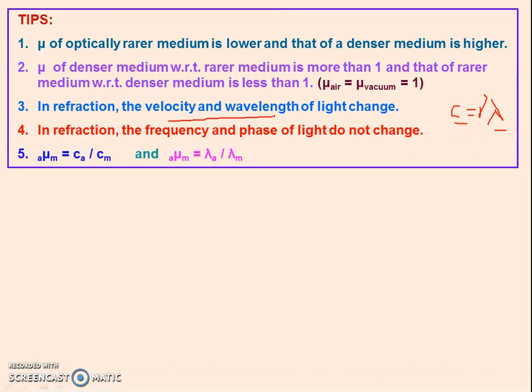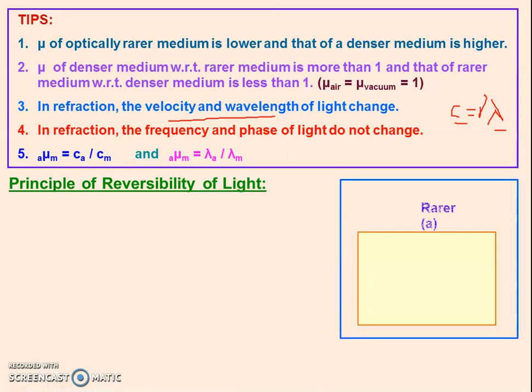Now mu is equal to c by v. It may be written as the refractive index of medium with respect to air is equal to wavelength of light in air divided by wavelength in medium. Now principle of reversibility. As you know, a reversible process is carried out in both directions. Similarly, in this reversibility principle, the light ray will follow the same path in reverse direction.